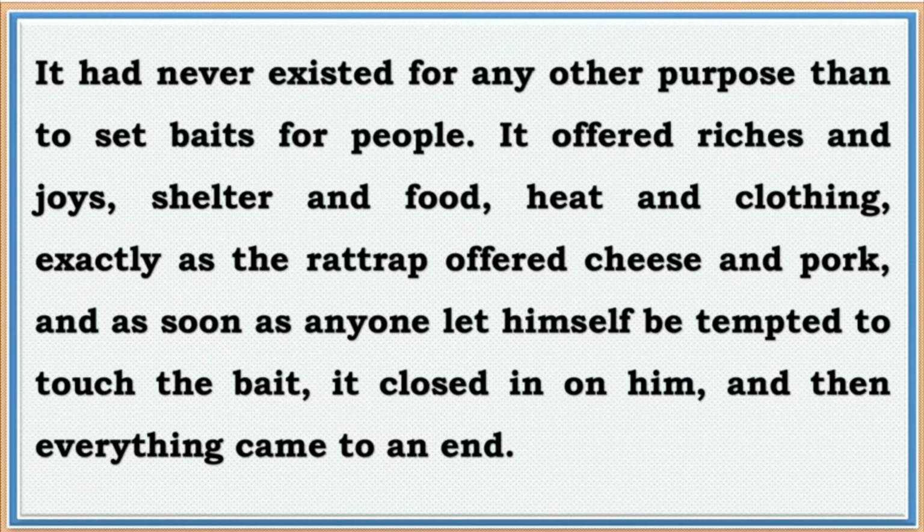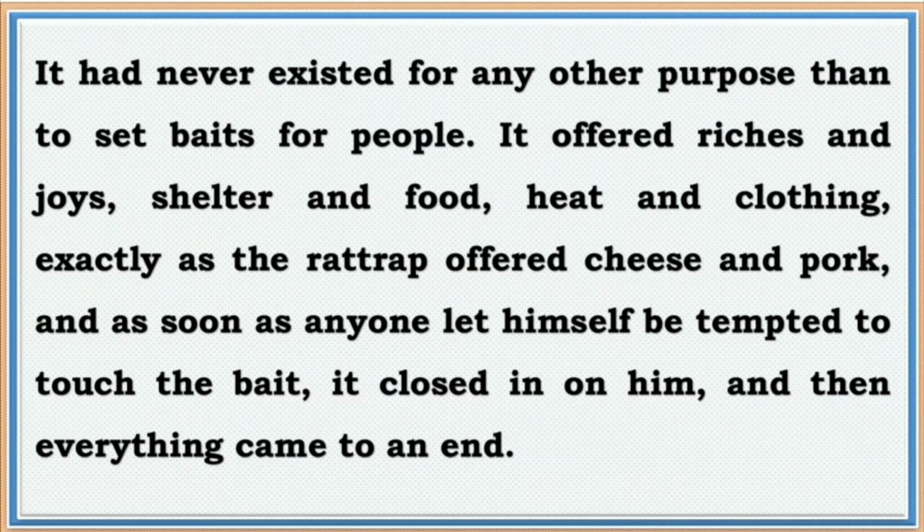So here he is saying that all these things, such as happiness, money, food and clothing, are the main source of attraction, exactly as the rat trap offered cheese and pork. That means people keep real cheese and pork inside the rat trap to catch the rats, and as soon as rats enter inside the rat trap, they get trapped inside it.